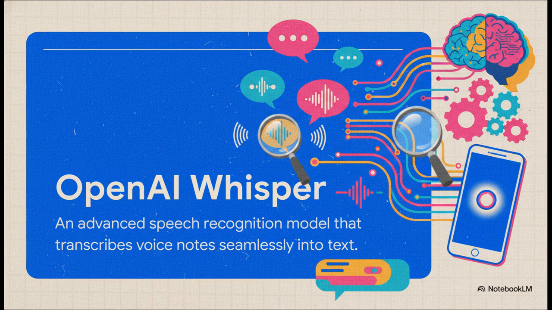The ultimate solution to that dreaded manual data entry problem is integrating OpenAI Whisper. Whisper is a remarkably advanced speech recognition model. It perfectly handles audio transcription, allowing you to seamlessly log tasks and off-the-cuff thoughts while you're on the go. You can literally map this to the action button on your smartphone, speak your mind, and just let the system do all the heavy lifting.